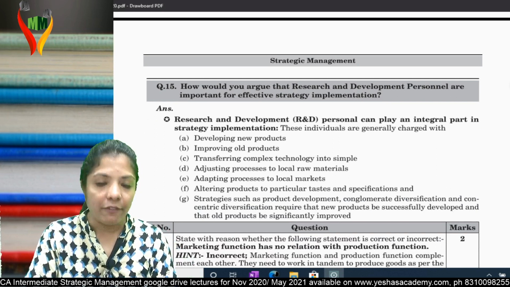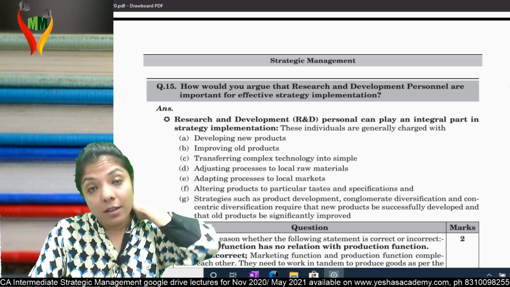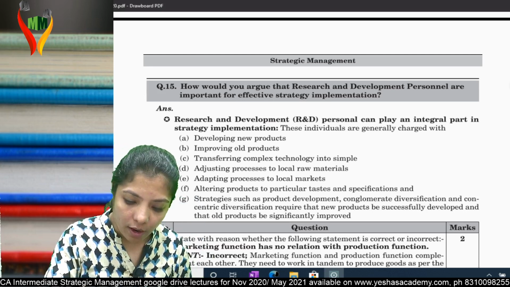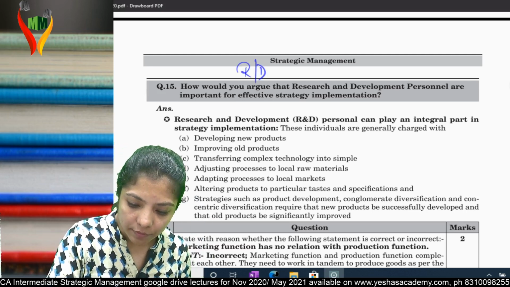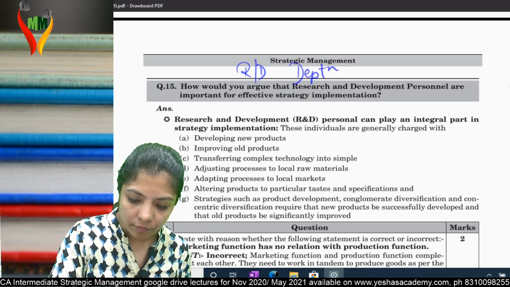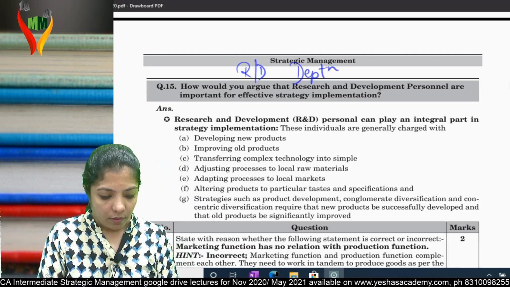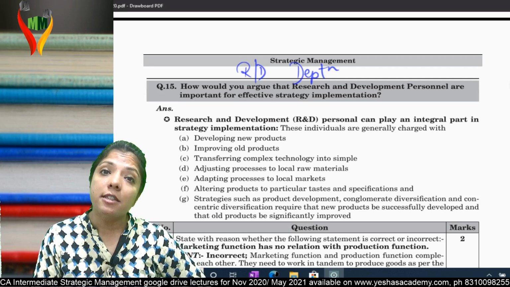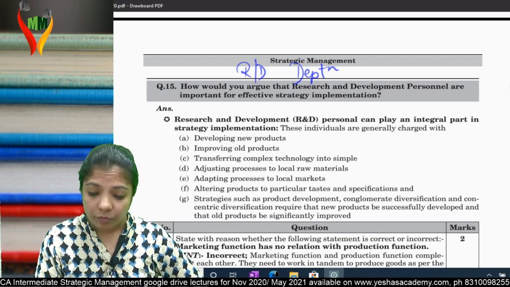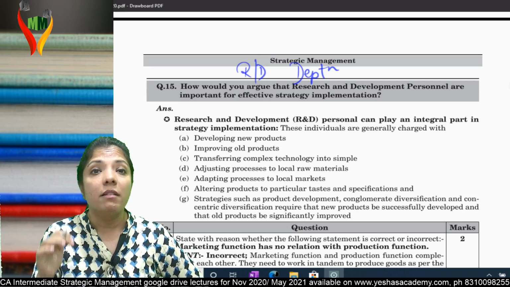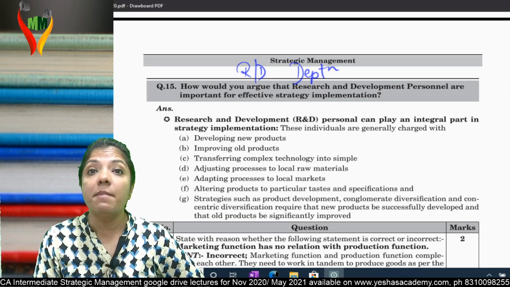Come to part 5, question number 15 to question number 17. Give the heading over here, R&D department. I hope you're with me. Now, what is the R&D department? Research and development. Is the R&D department important?